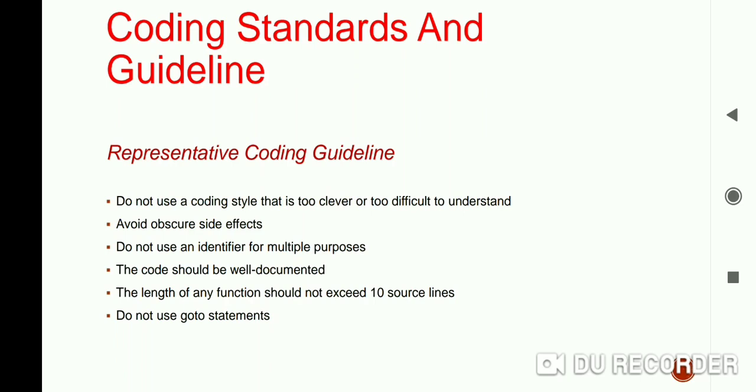So we will see some of the problems caused by the use of the same variables for multiple purposes. Each variable should be given a descriptive and meaningful name, indicating the reason behind using it. When we are using a variable, we give the variable a very descriptive and meaningful name, so that we can identify the reason behind using that variable. And if the same identifier is used for multiple purposes, then it can lead to confusion for the reader.